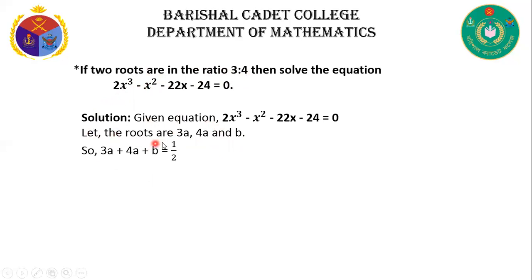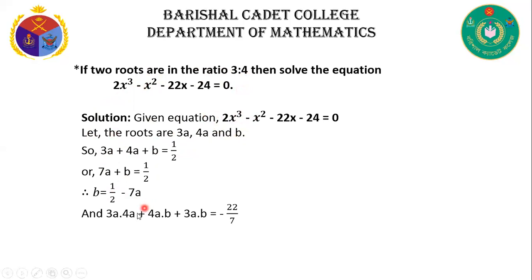So sum of the roots is 3a plus 4a plus b is equal to minus b by a, that means 1 by 2. Then 3a plus 4a is equal to 7a plus b is equal to half, and b is equal to half minus 7a.